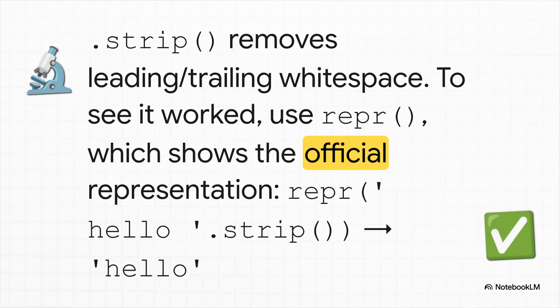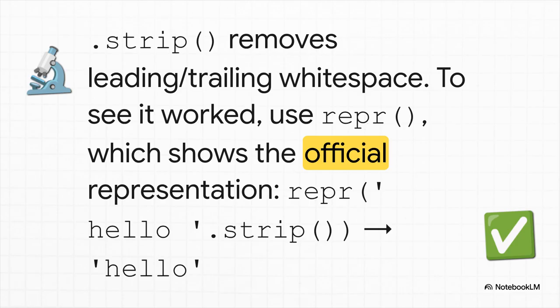Here's a pro tip for you. You know the .strip method? It gets rid of white space at the start and end of a string. But when you just print the result, it can be hard to tell if it actually worked. The secret weapon is the repr function. It shows you the official representation of the string, quotes and all. That way, you can see with your own eyes that the white space is gone.